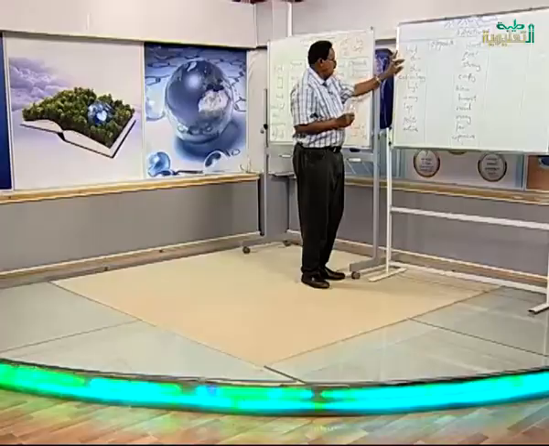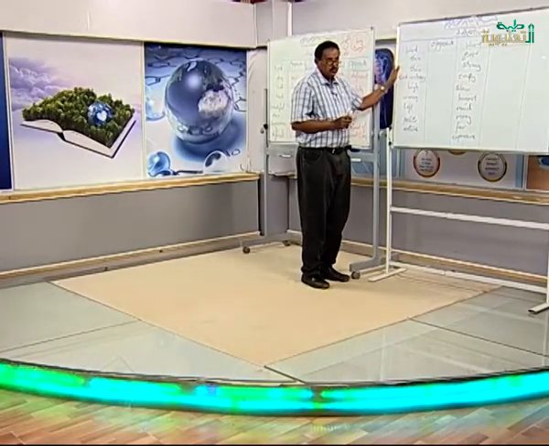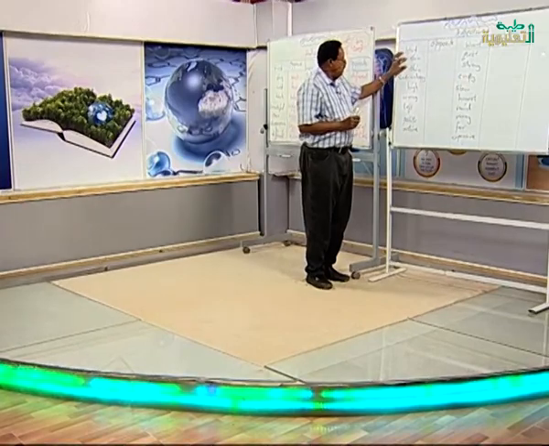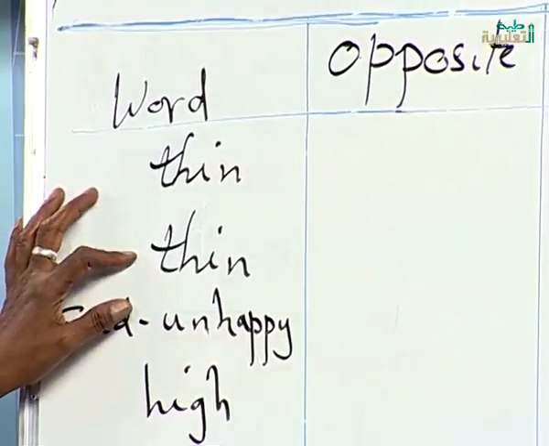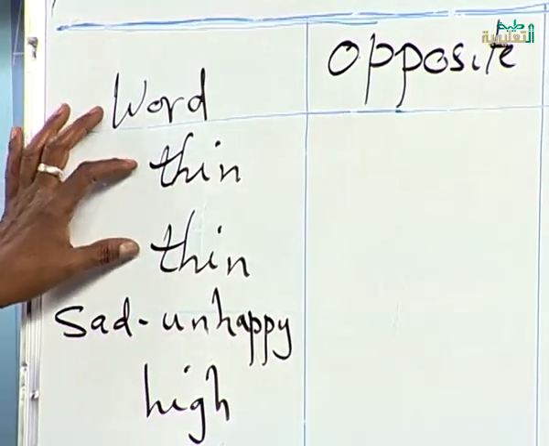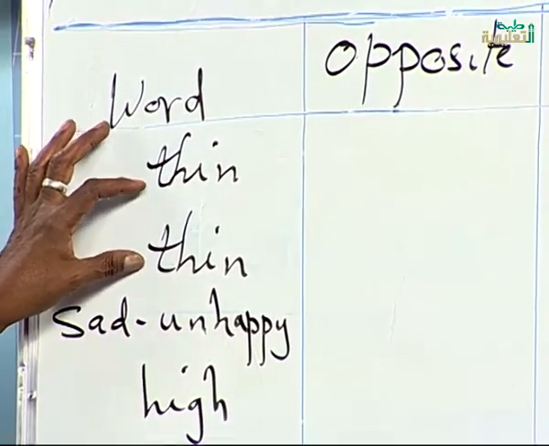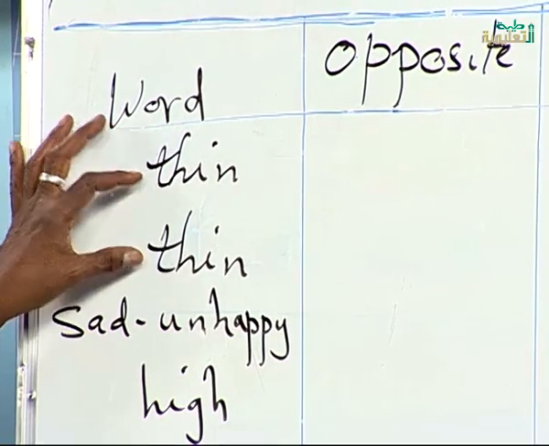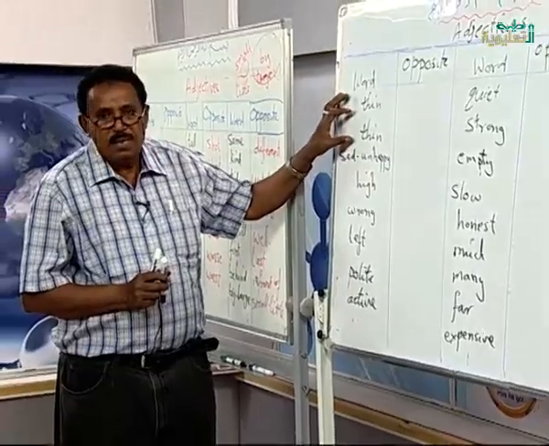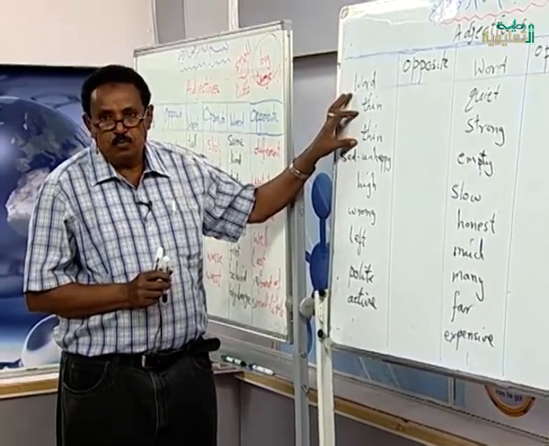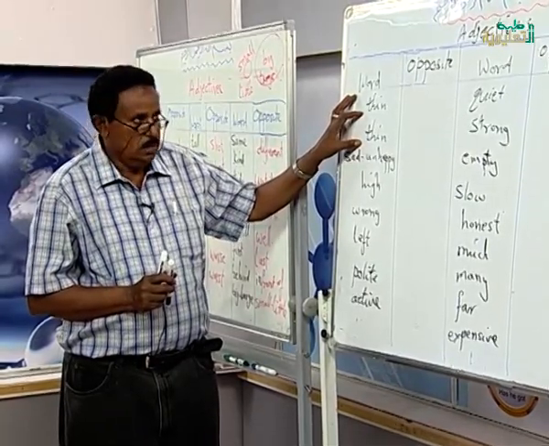Look here. We have thin, and we have thin. The letters are the same, and the pronunciation is the same, but the meaning is different from one to the other.